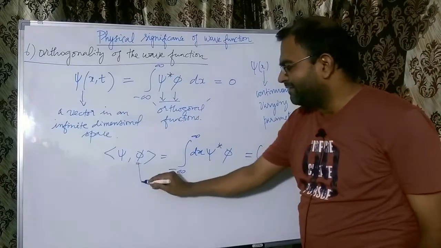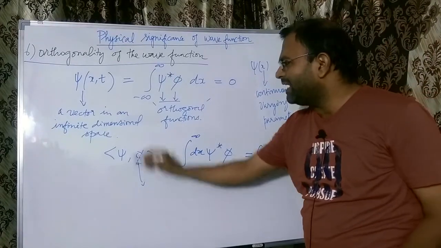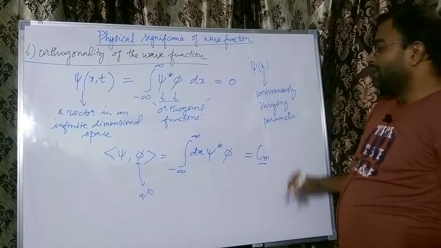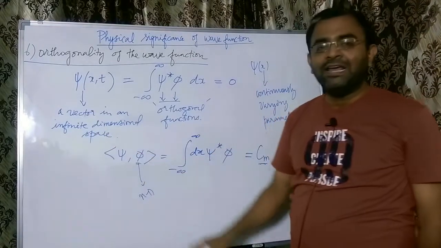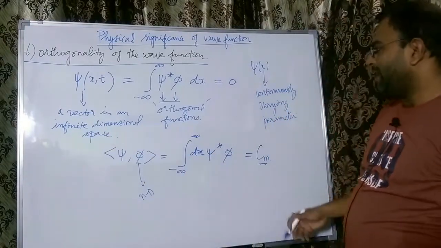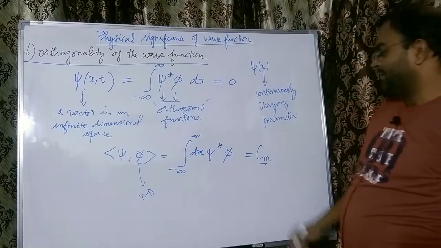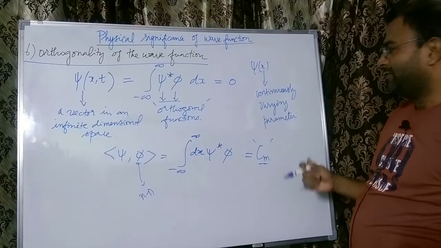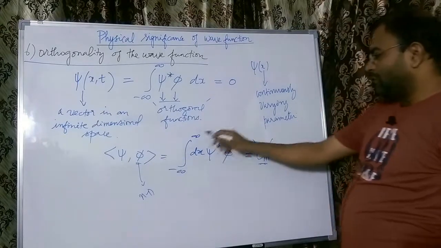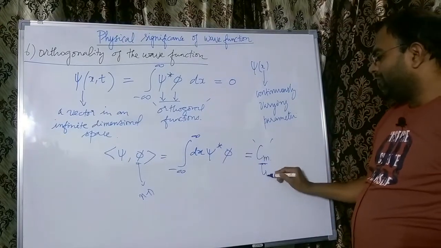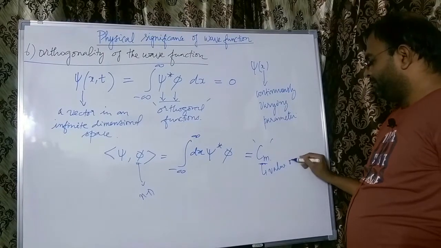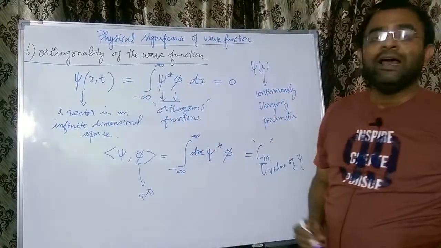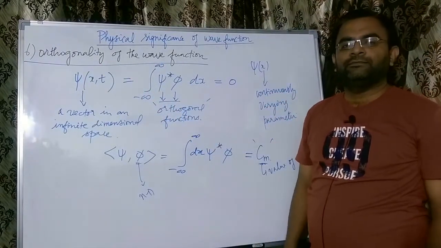Phi is a basis set with an infinite number of vectors, and we call it n-dimensional because it's infinite. In that space, if you want to represent psi in terms of phi, then we'll have an infinite number of components. To access any one particular component or one value at a point x for psi, we have to do this operation. We get the value of psi at a particular point. So this is the importance of orthogonality of the wave function. Thank you.